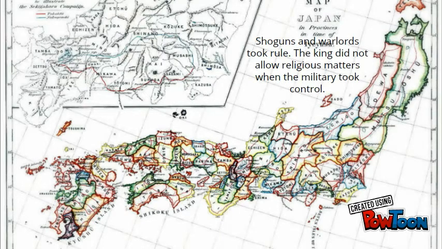When the military took over, the king did not allow religious matters. Feudalism in Japan lasted from the 12th to 19th century.